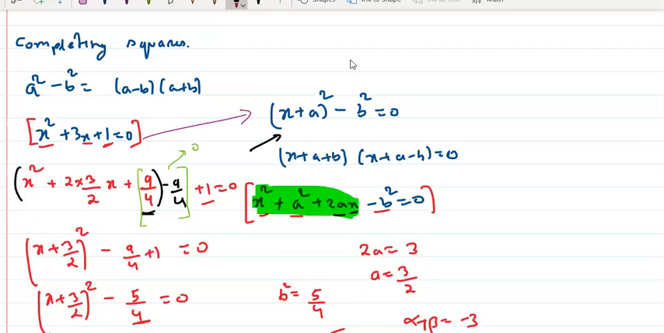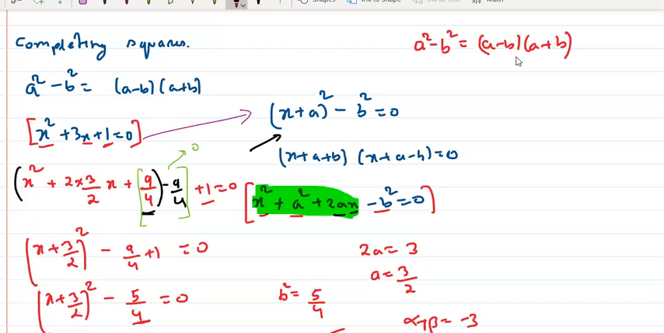Okay, yeah. So when we talk about the second method, which is completing the square, now think about it. I have an identity, which is a square minus b square is equal to a minus b into a plus b. Right? This is one identity that I have. We know this, right? So if somehow I can convert my quadratic equation into this a square minus b square form, then I can split it into a minus b into a plus b, right? Okay, got it?